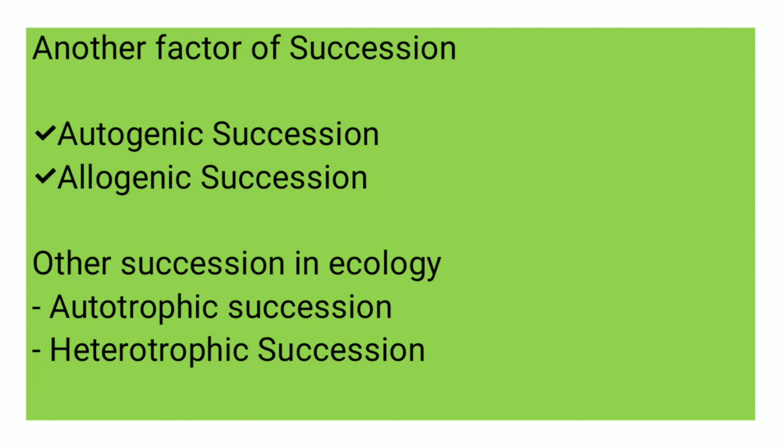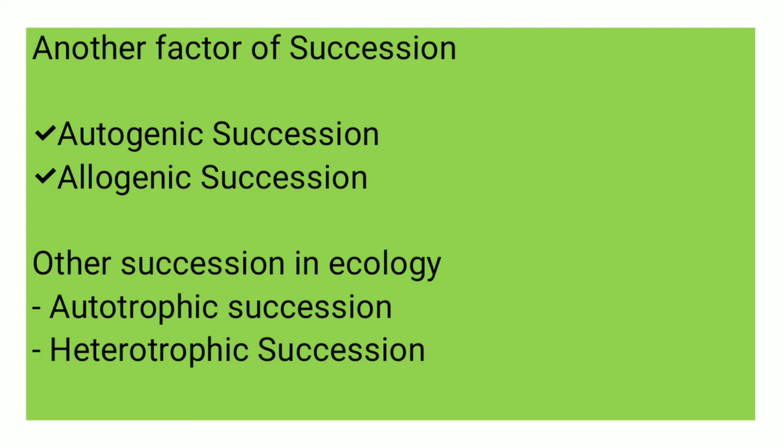Allogenic succession, on the other hand, results from factors external to the community. The principal change comes from outside the community, like climate change and massive disturbance. An example of this is the succession of phytoplankton communities present in a lake.